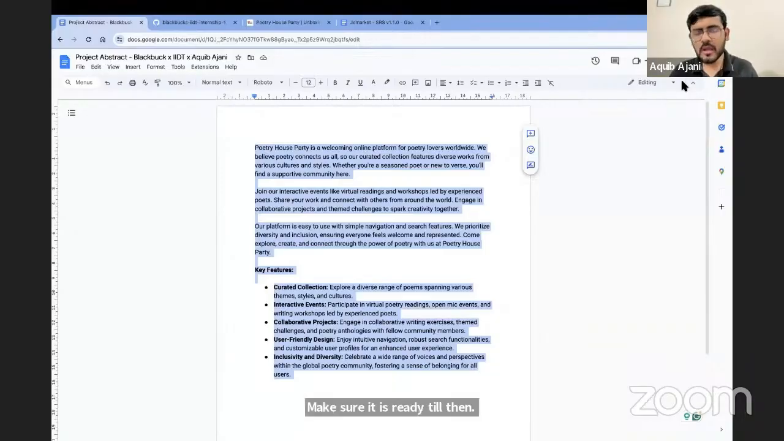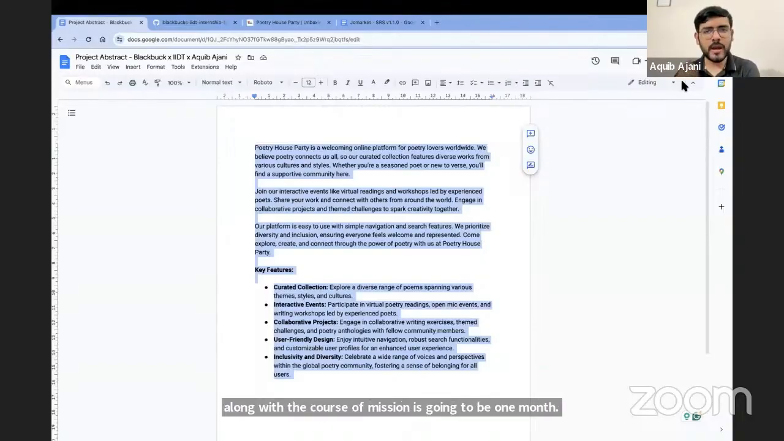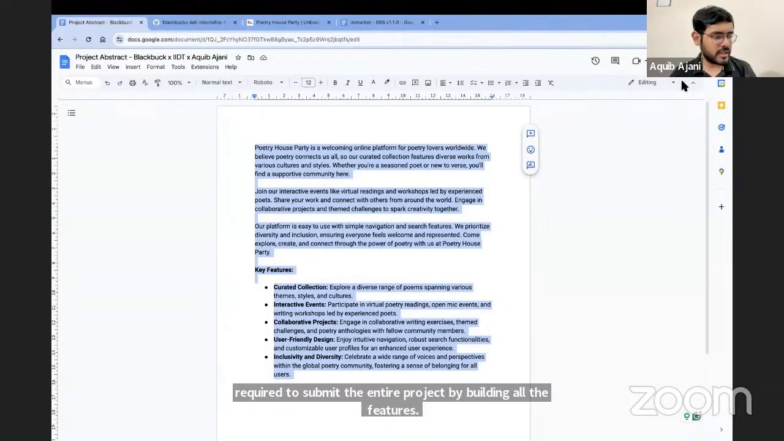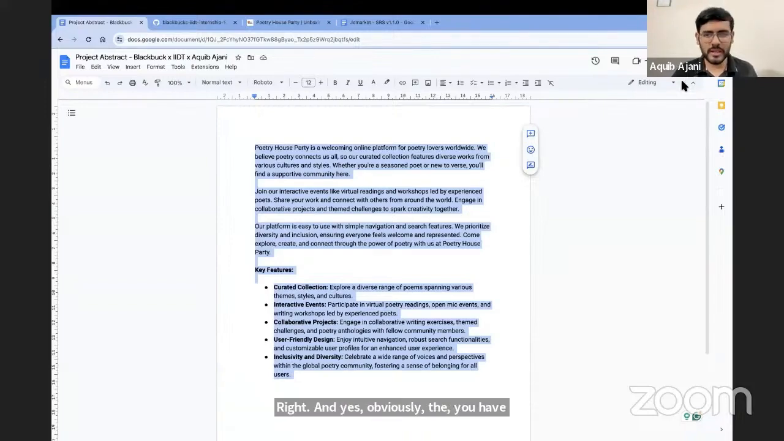Okay. The timeline for the entire project submission, which is the report along with the code submission, is going to be 1 month. That's April last week. So by the end of April, you are required to submit the entire project by building all the features. Right. And yes, obviously, Deepak, you have to write your own code. That is why we have had 20 sessions. We have covered programming because you will create a project. So yes, you have to write your own code, obviously.